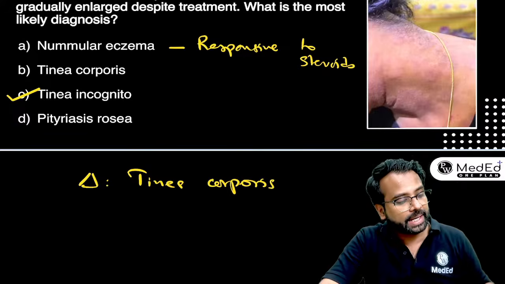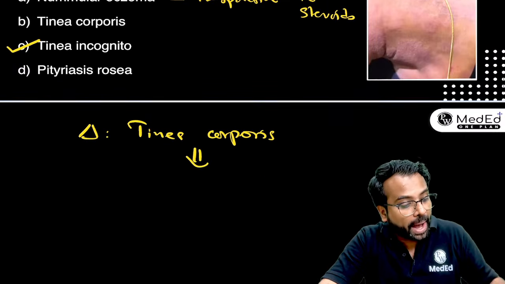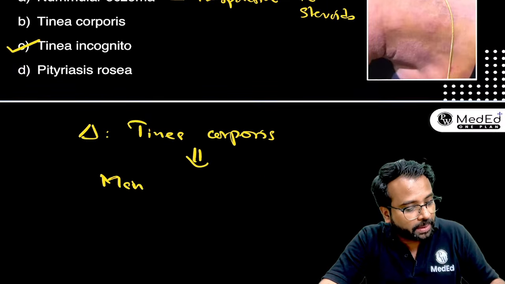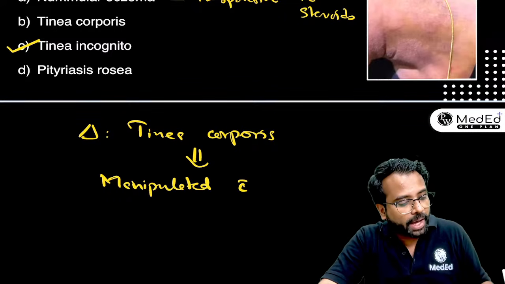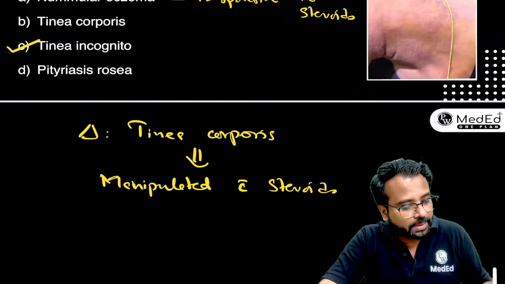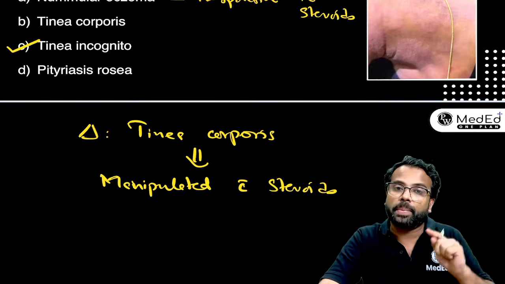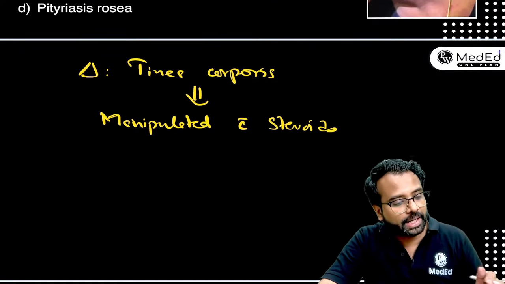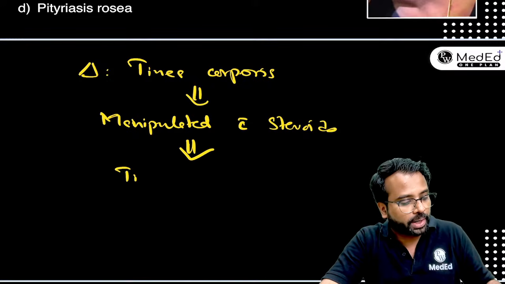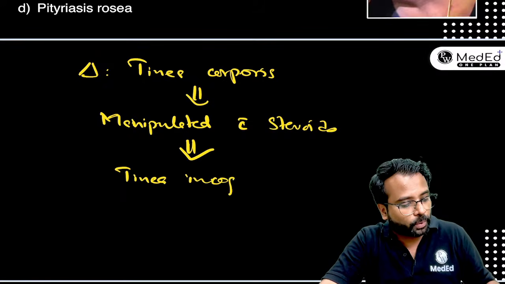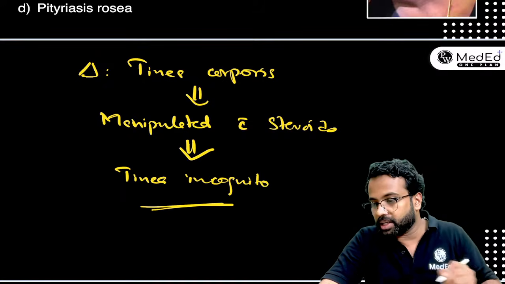But this tinea corporis has been manipulated. How is it manipulated? It has been manipulated with steroids because the patient had used betamethasone cream. Once tinea corporis is manipulated with steroids, then the most appropriate word to use is tinea incognito.